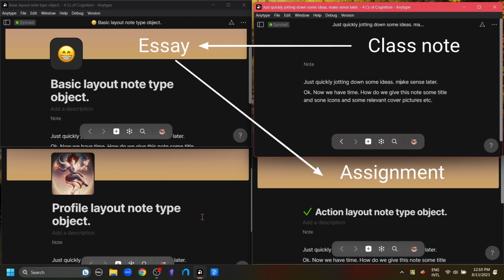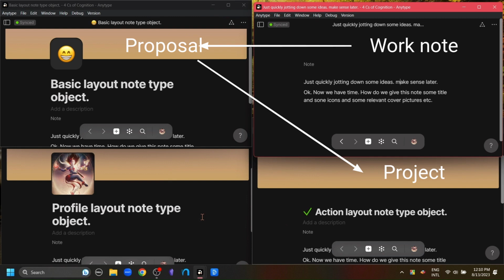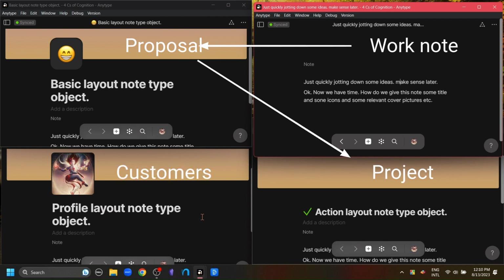And then we converted the basic layout into the action layout to make sure we know the time by which the essay needs to be submitted. And the profile layout we can use to keep track of which teacher did which classes. Similarly, during our work, we can write down an idea in the note layout, which you can turn into a proposal in the basic layout and turn into an action layout to put the plan into action. And the profile layout we can use for managing our customers.